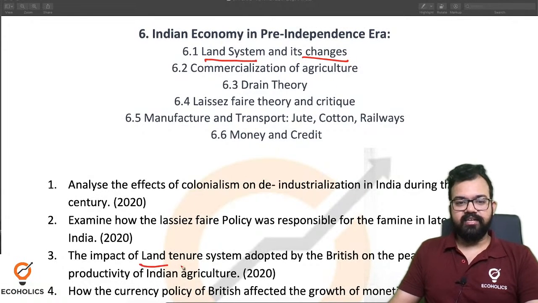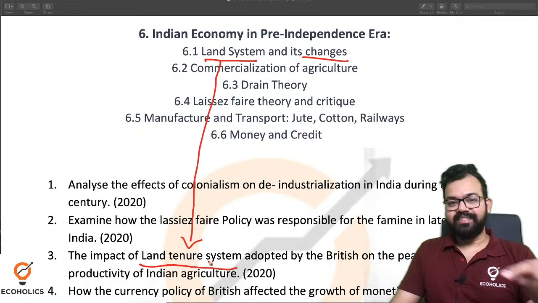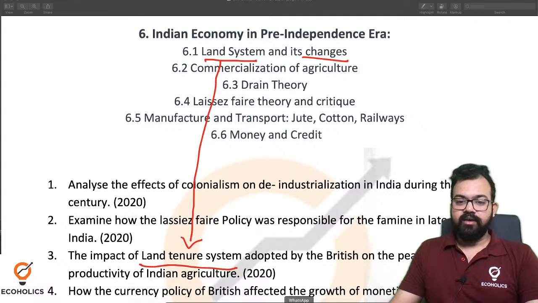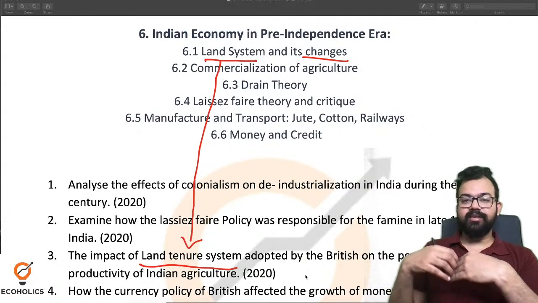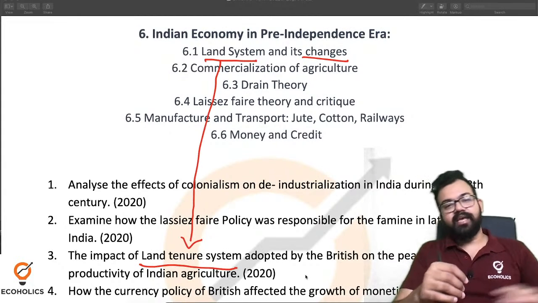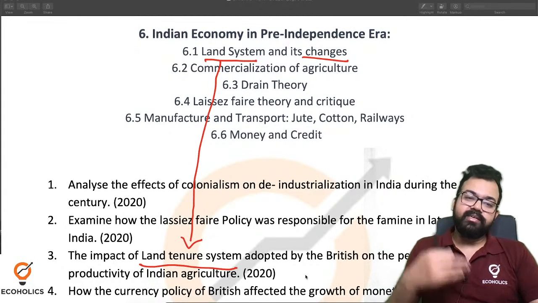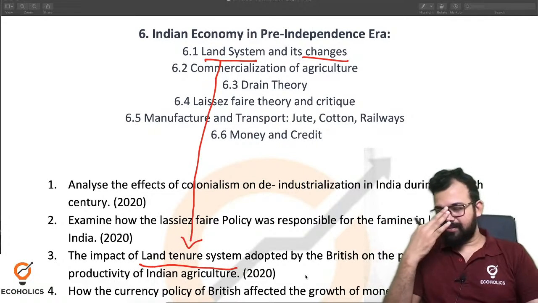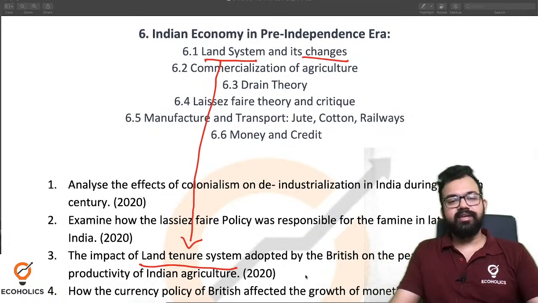So you can see the land tenure system. Again, I have proved that this is part of the syllabus. What people do is try to go beyond this. People put the syllabus and question paper aside, or they start reading books. Well, see, reading many books is not very necessary.